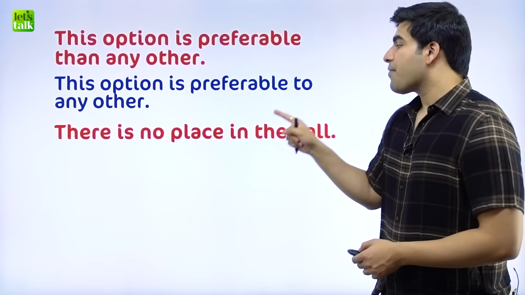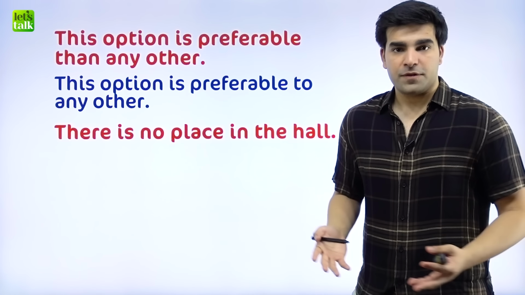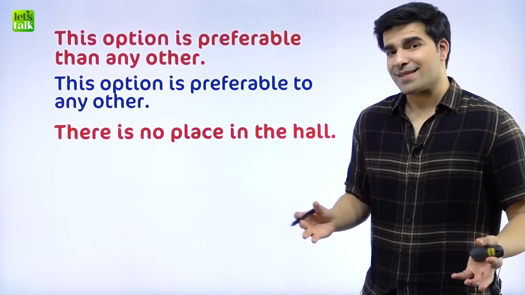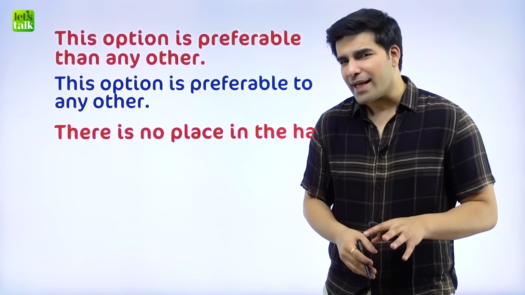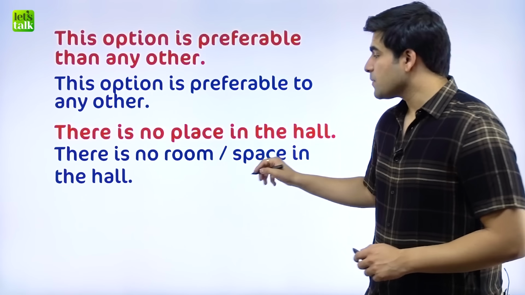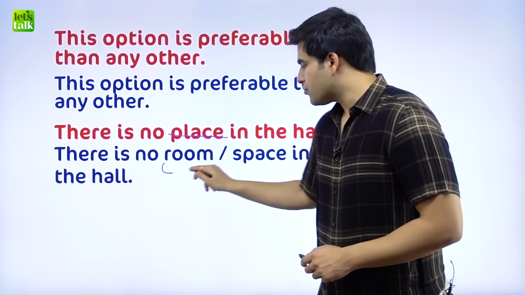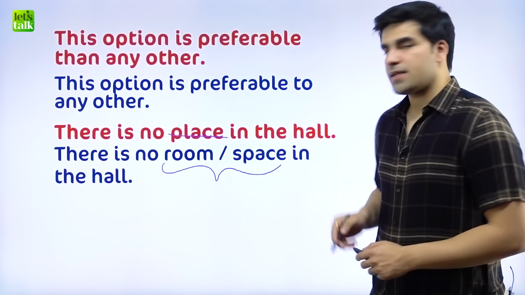The next one is "there is no place in the hall." Imagine there's a hall, a conference hall. It is being said there's no place in the hall. Excuse me, no place? No space or no room. So place is not the right vocabulary. We say no room or no space.